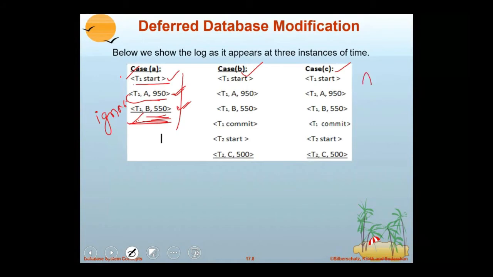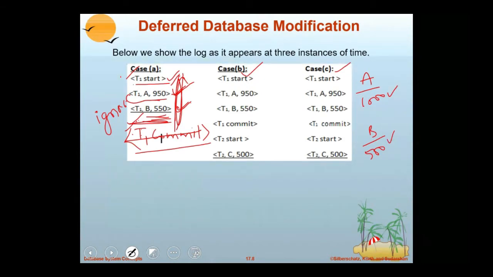Say, assume A is 1000, B is 500. This is an update log, but it is not affected to the disk permanently. And because we don't have a log called T1 commit, the transaction is not completed. If T1 commit is there, it means the transaction is completed. Because it is not completed, we ignore this log, which means there is no need of performing any operations. Ignore this log because the transaction's effect is not there on the disk, because it is having its own old values itself.